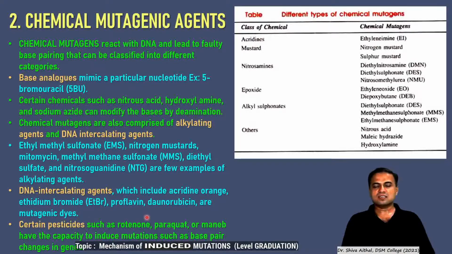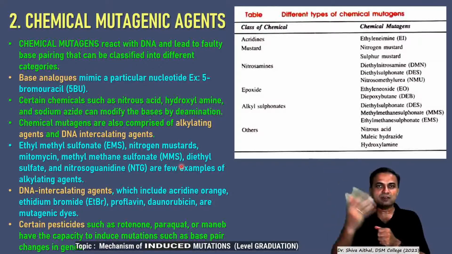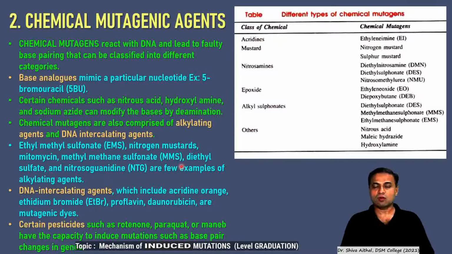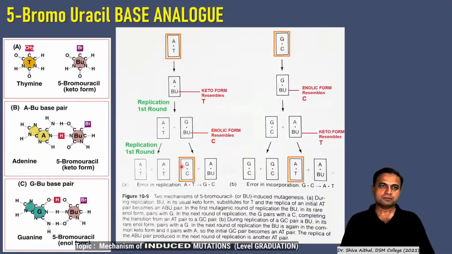So there are certain chemicals like pesticides also. Many pesticides are mutagenic agents. So we'll see some of the mutagenic agents. There are hundreds and thousands of mutagenic agents. We will see some of them pertaining to your syllabus so that you can get a broader idea of all the mutagenic agents in the world today. If you study a few, you should be able to correlate it with the other potent mutagenic agents present in the market or in the environment or on the face of this earth.